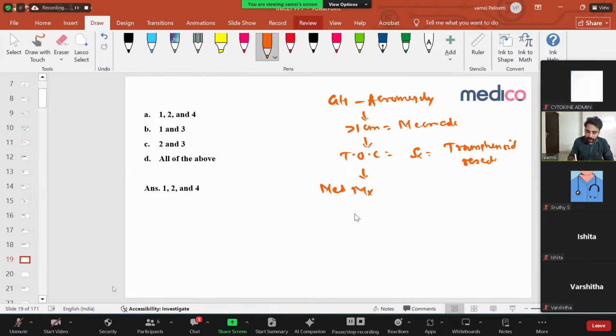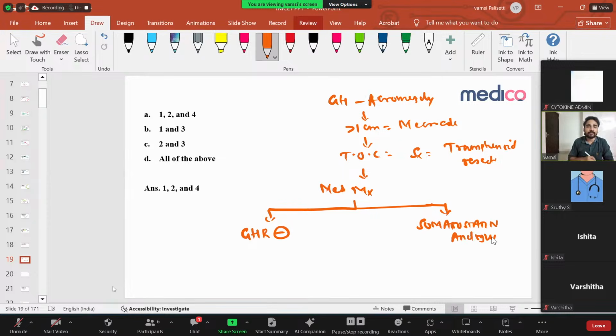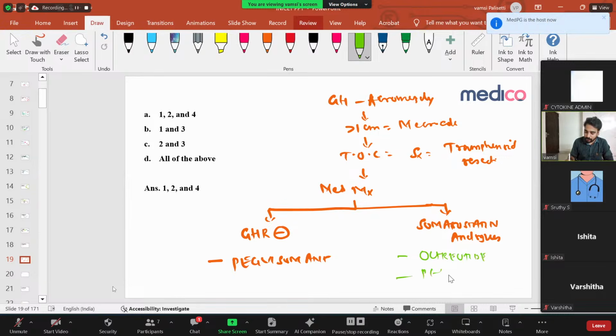So medical management, what can you do? You can decrease your growth hormone. How can you decrease growth hormone? One is a growth hormone receptor antagonist. The other is somatostatin analogs. You know, somatostatin is the one hormone which will inhibit all hormones. So there are two types of drugs which can act on growth hormone excess, acromegaly. One is growth hormone receptor antagonist, the other is somatostatin analogs. This growth hormone receptor antagonist is called pegvisomant, and somatostatin analogs are called octreotide and pasireotide. Very important. Octreotide and pasireotide.